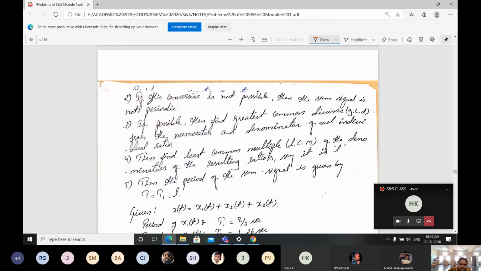The second step: if this conversion is not possible, if it is not possible to get a rational ratio, then the sum of the signals is non-periodic.